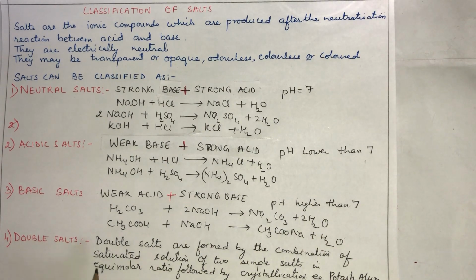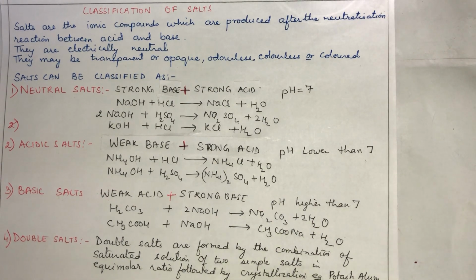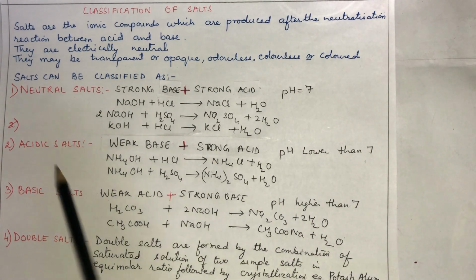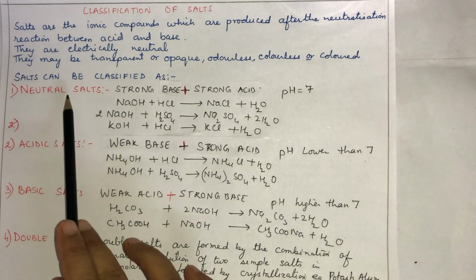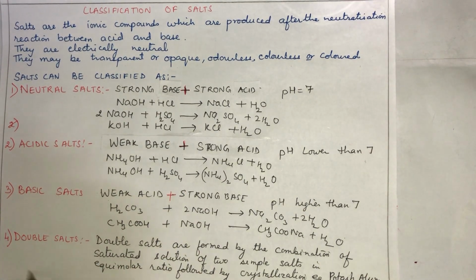Now double salts, you will be doing in your 11th and 12th. Just I am giving you the definition. Double salts are formed by the combination of saturated solutions of two simple salts in equimolar ratio followed by crystallization. An example is potash alum. These three are important for your 8th, 9th and 10th. This you will be doing in your senior classes, so I am just giving you the definition of the double salt.